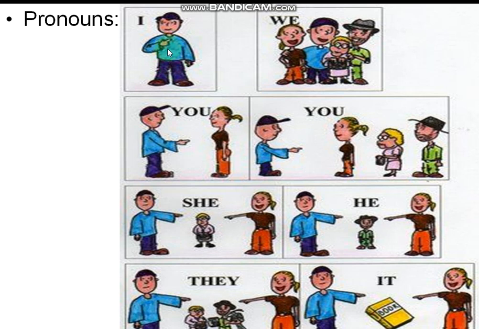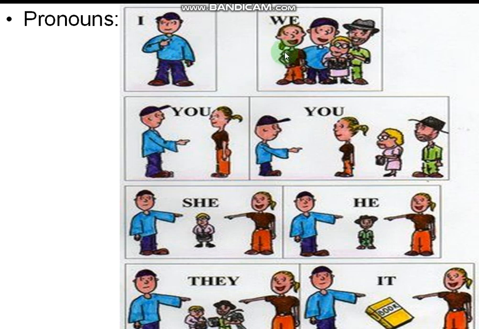Like that he says, instead of using his name, he uses the letter I. So this I is called a pronoun, which is used instead of this particular person's name.